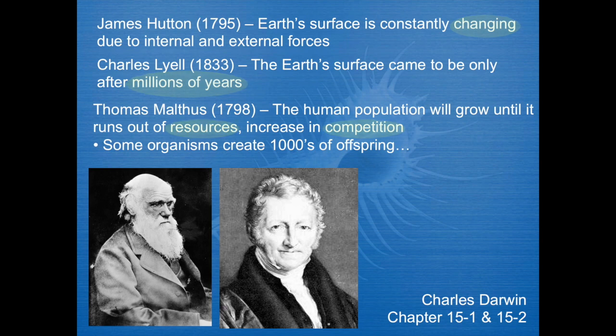And then he also noticed that some organisms create thousands of offspring. Some fish will lay thousands of eggs. Some plants will drop thousands, millions of seeds. But ultimately, very few of them will manifest into something full blown, something actually living. In other words, for some reason, most of the offspring do not prosper. It's only a select few that tend to survive into any kind of adulthood. So why do only a few survive? What is it that's allowing only a few out of those thousands to survive? That concept of survival got Darwin thinking.